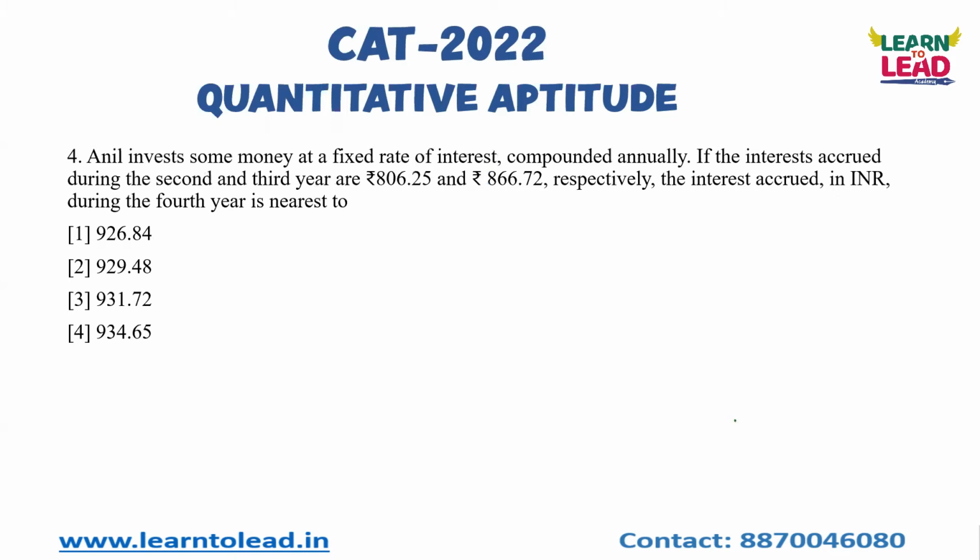Okay, see, this is a question based on simple interest and compound interest. This was a question asked in the CAT 2021 question paper, which you should know how to solve based on the percentage concept. Anil invests some money at a fixed rate of interest and it is compounded annually. At the end of the second year, he gets interest as 806.25, and at the end of the third year, he gets interest as 866.72. They are asking what is the interest at the end of the fourth year.